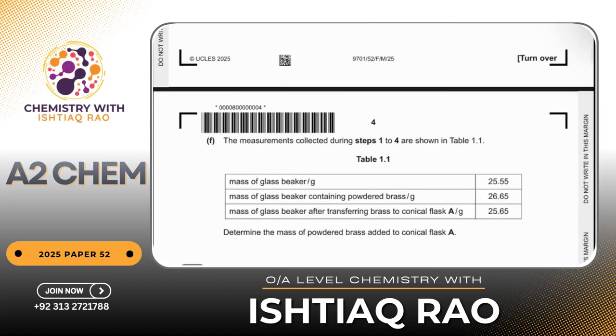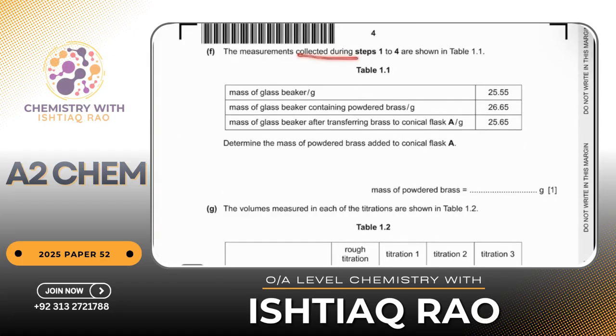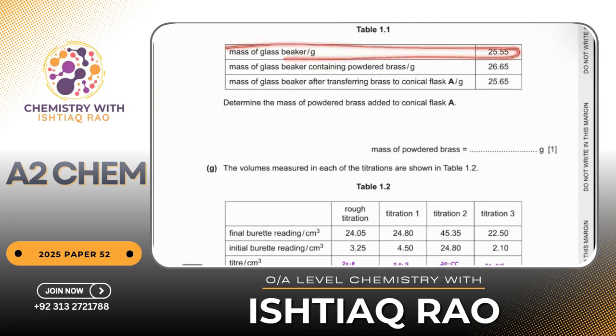Okay. Then the measurements collected during steps 1 to 4 are shown in table 1.1. Mass of glass beaker, they have measured, it was 25.55. Mass of glass beaker containing powdered brass, it was 26.65. Then mass of glass beaker after transferring brass, that is 25.65 grams. Determine the mass of powdered brass added to conical flask A. So I have to find out the mass of powdered brass. So how can I find it?